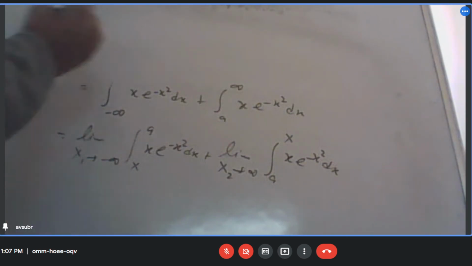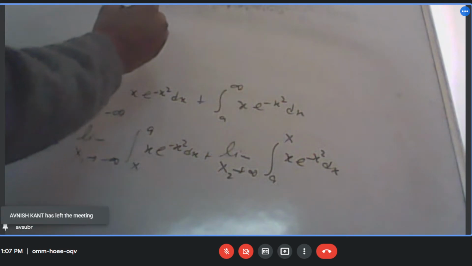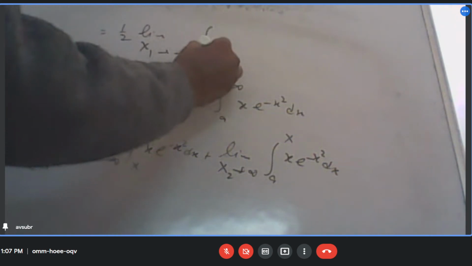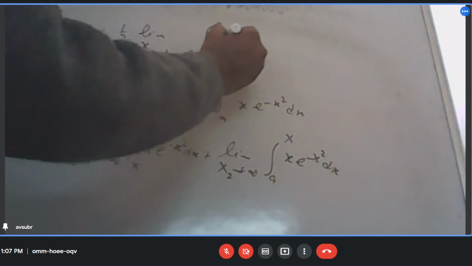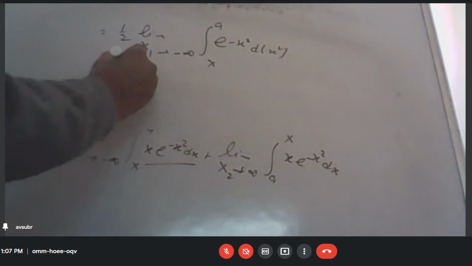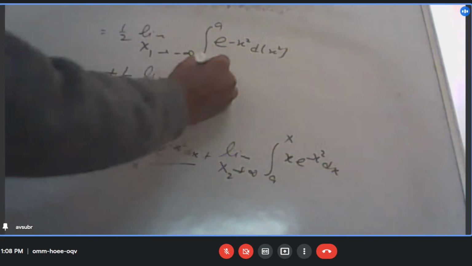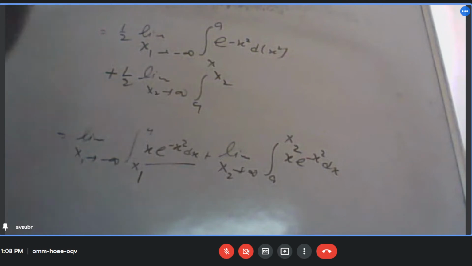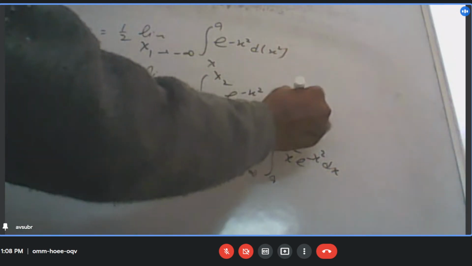So now I can write it as 1 by 2 limit x1 to minus infinity, x1 to a, e to the power minus x square d(x square), since x dx is d(x square) by 2. Plus 1 by 2 limit x2 to infinity, a to x2, e to the power minus x square d(x square). Can I write it like this?